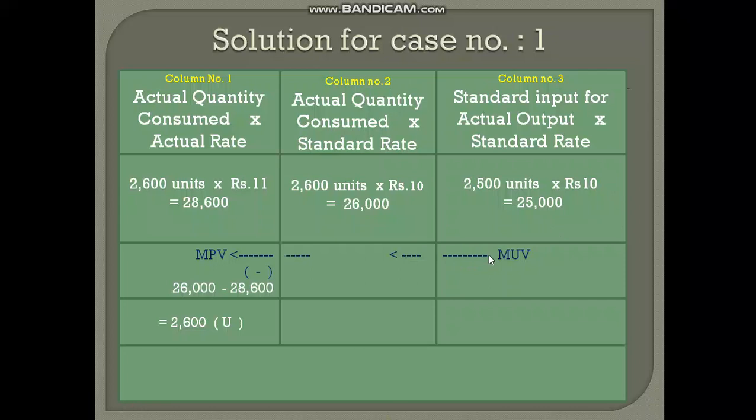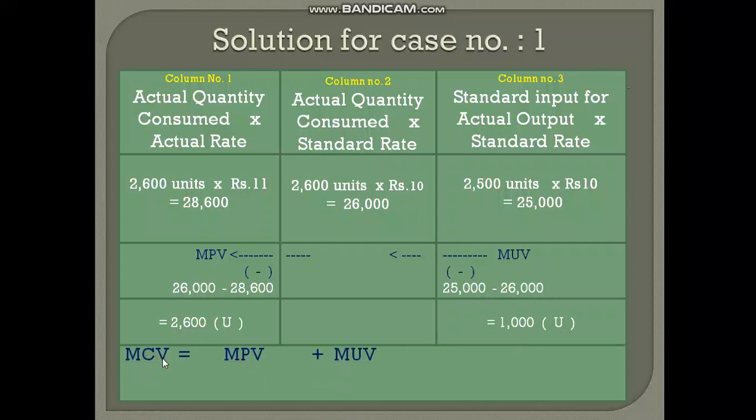Again an arrow mark I have put, from right to left. So column number 3 product is 25,000 and column number 2 is 26,000. So 25,000 minus 26,000 is minus 1,000. So again in brackets I have put it as unfavorable by denoting it as U. Now we have calculated material price variance and material usage variance.